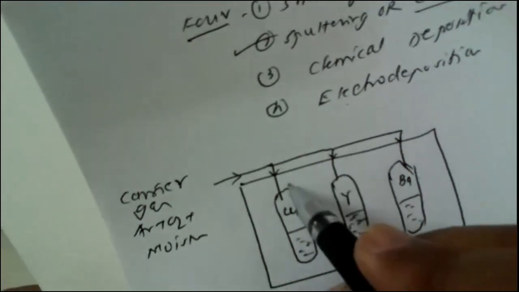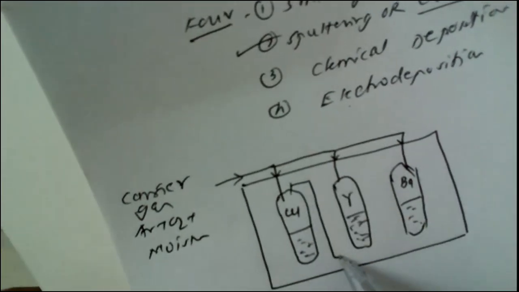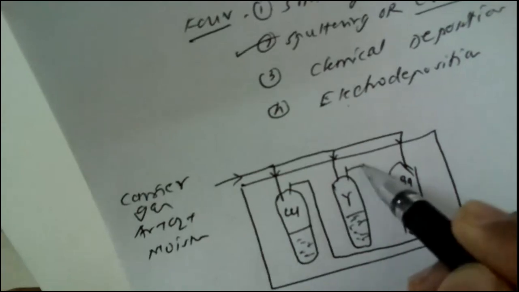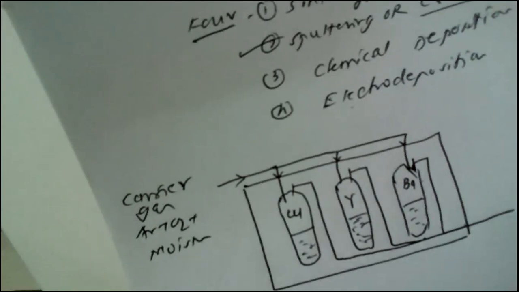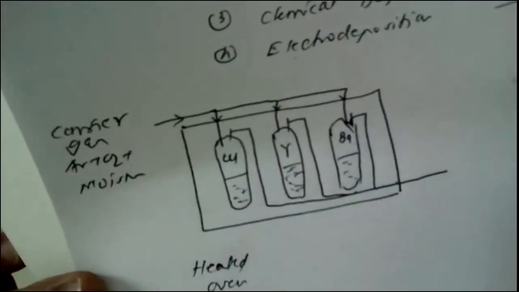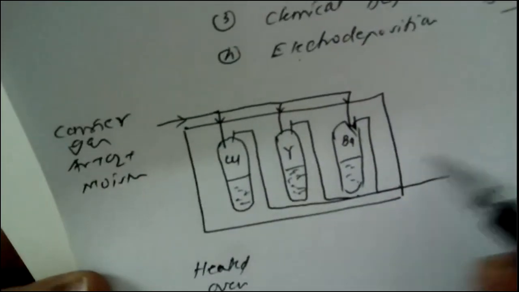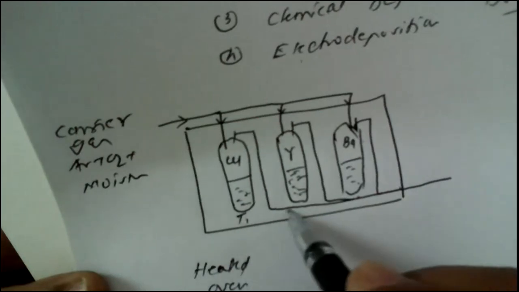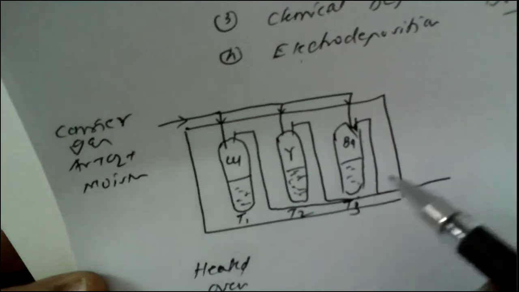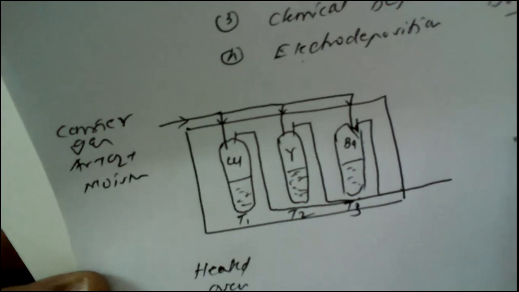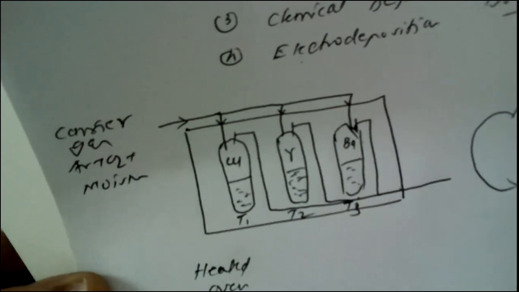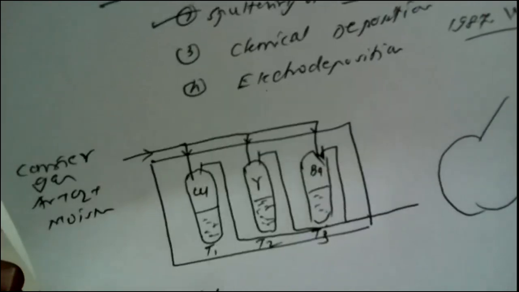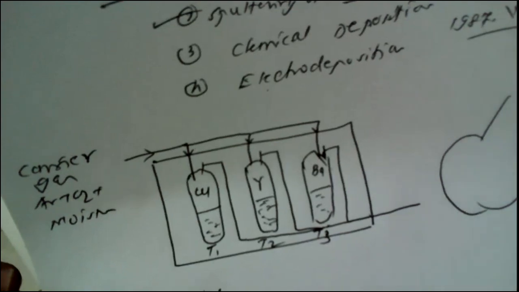The other hole for every reactor is made like this, and all 3 gases are now passed through only one pipe. These are known as T1, T2, and T3, and they are taken in a reaction vessel. From this opening, exhaust gas is emitted out.